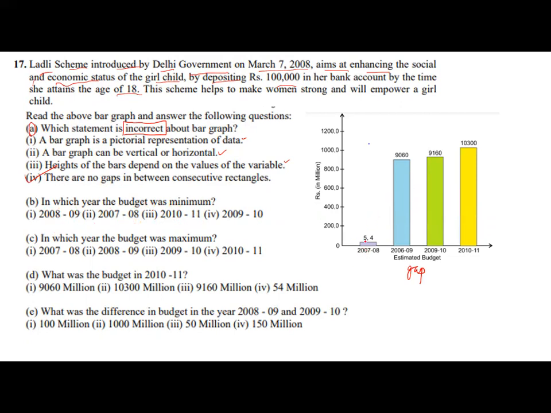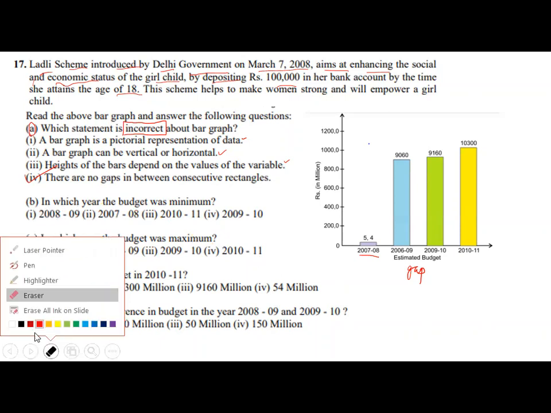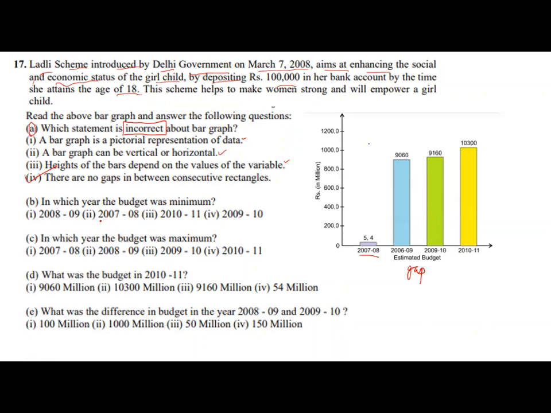So it is very clear, 2007 to 8 is minimum. We are doing B part. So where is 2007 to 8? It is in the second part. 2007 to 8, it is very less. It will be only